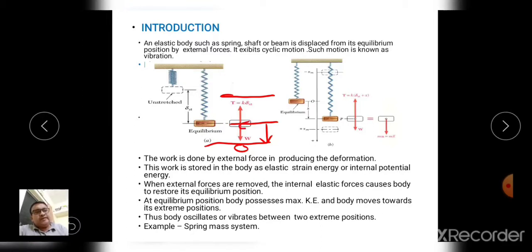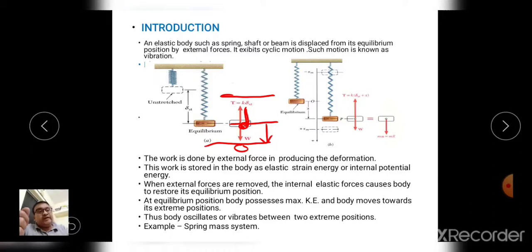When the mass reaches the mean position, kinetic energy becomes maximum, and that's why, instead of stopping at the mean position, the mass starts moving towards the other extreme end. As the mass moves to the other extreme end, the kinetic energy again starts converting into potential or strain energy.